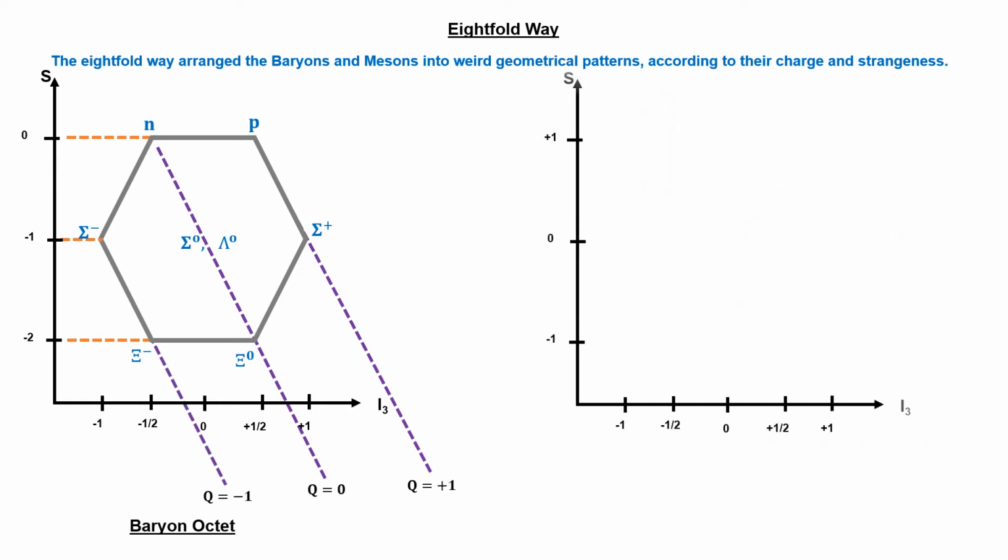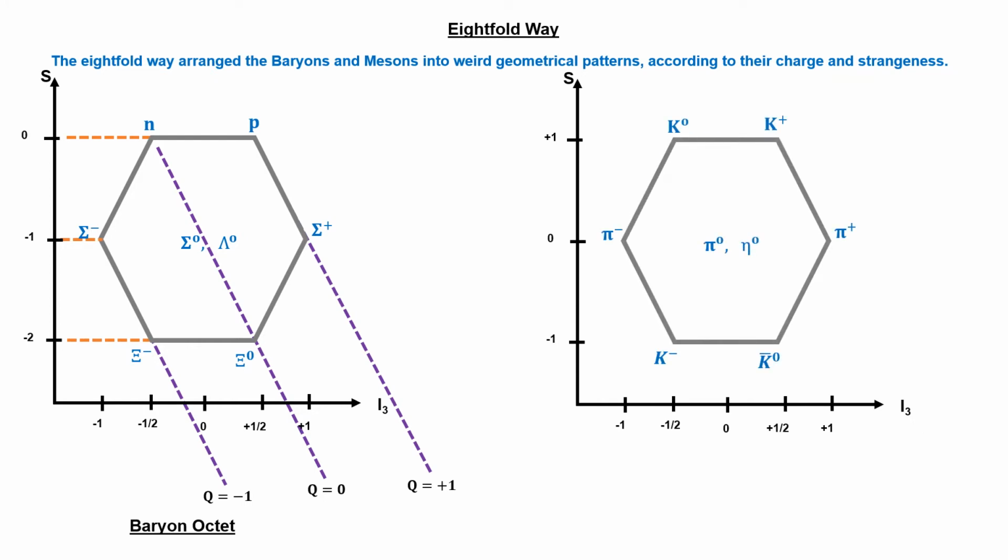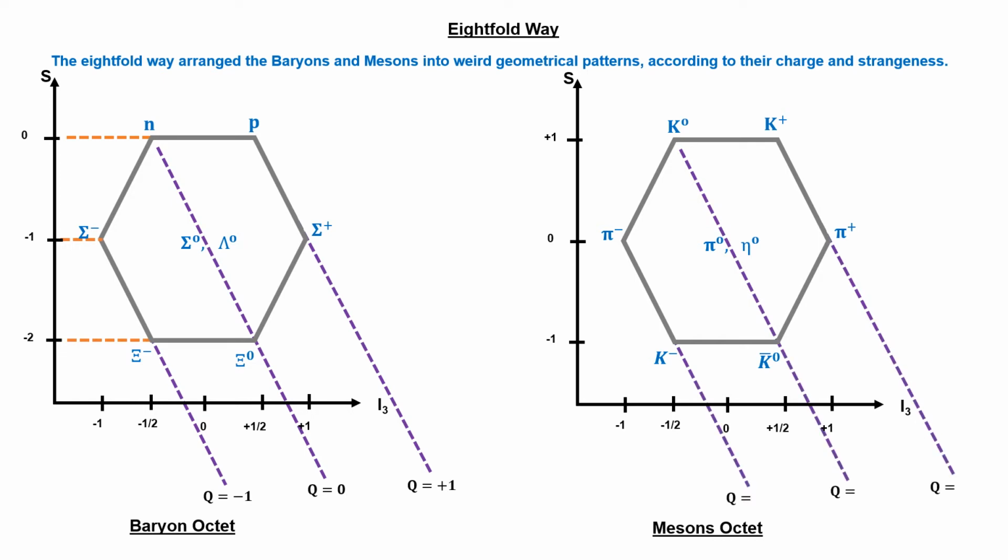Similarly, the 8 lightest mesons can also be arranged in the same pattern. Since all these mesons have spin 0, they are also called pseudo-scalar mesons, and this group is known as the meson octet. In comparison to the baryon octet, the downward sloping line is representing the particles of the same charge and the horizontal line is representing the same strangeness. But there is a difference. The top horizontal line of this octet is representing S equals 1 strangeness.